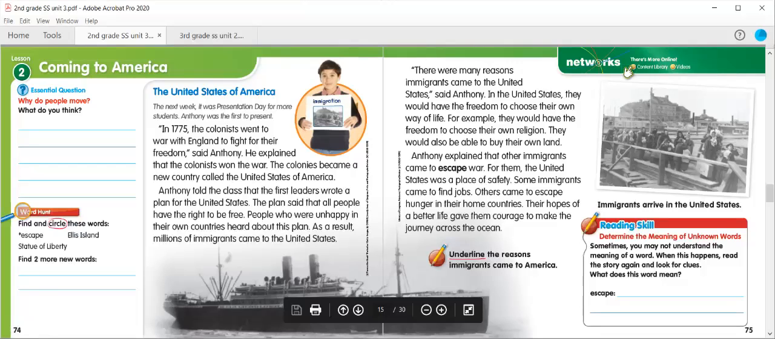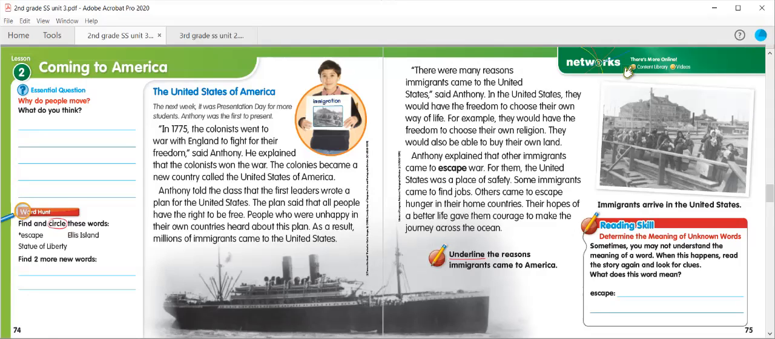Hello, second grade, and welcome to Unit 3, Lesson 2 of our unit on immigrants coming to America and the land of immigrants. So today's lesson is specifically focused on coming to America and how a lot of people did that in the past. So our essential question for this week is going to be, why do people move?